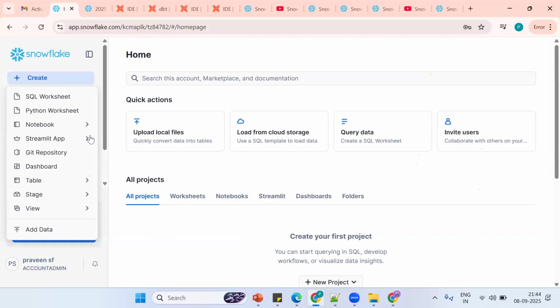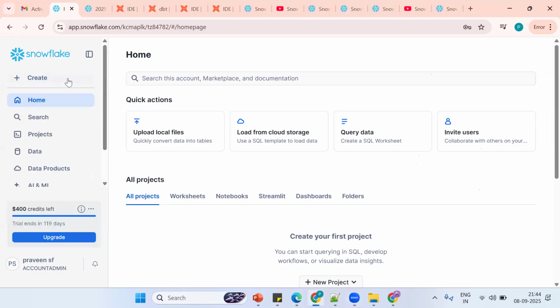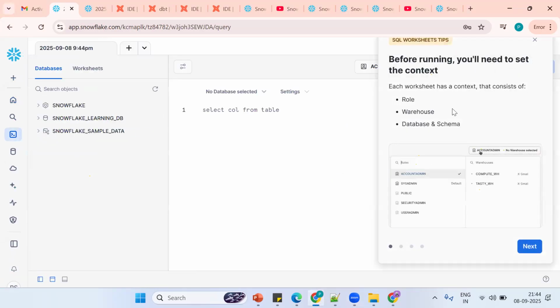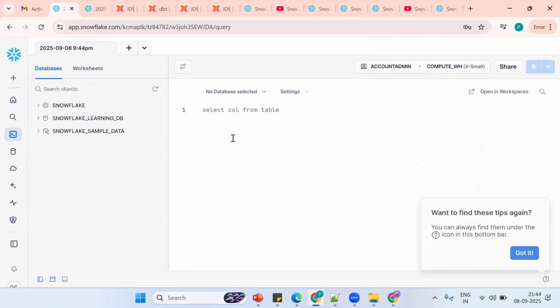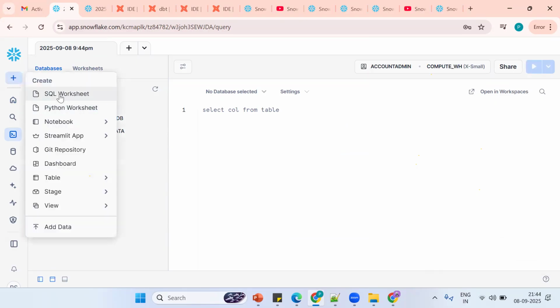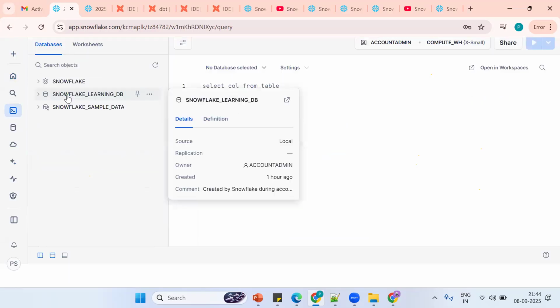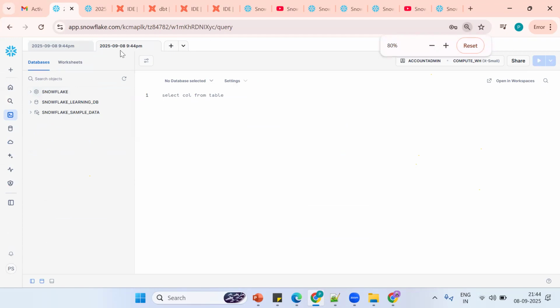So you should be comfortable in the navigation part. This is the main thing, that is important. So see, this is the functionality. Create SQL worksheet. Why are we doing this? We are trying to communicate with Snowflake. How can you communicate, using what concept? By using SQL. So where should I go? Click on plus, so we can write SQL or Python. I'm going for SQL worksheet. We can give the name, so day one.